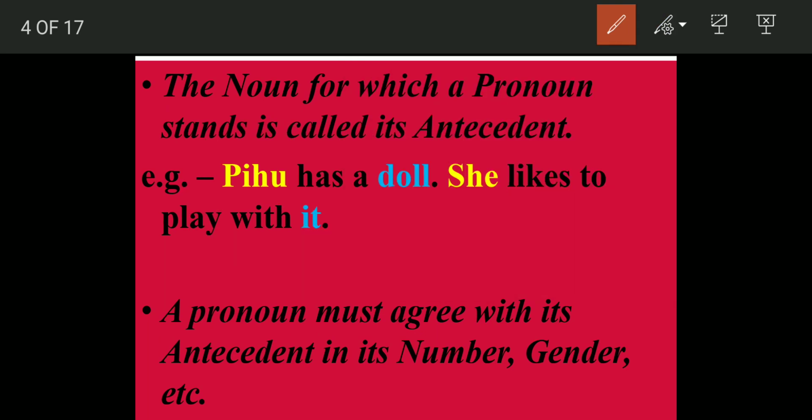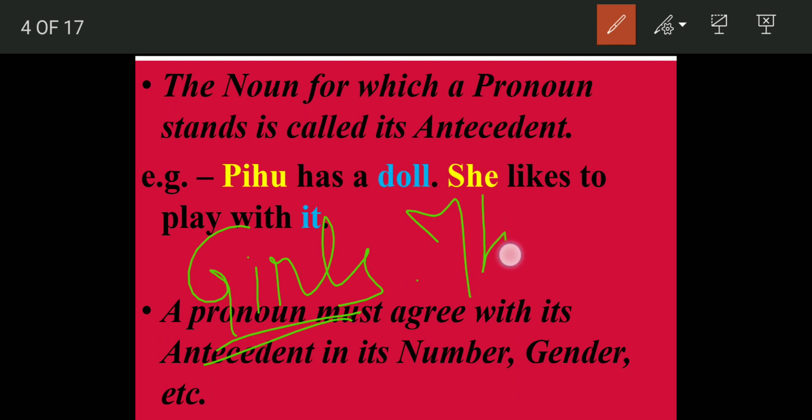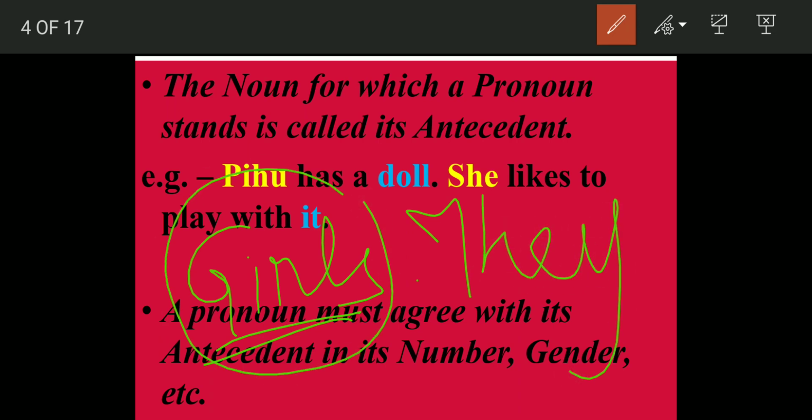So you have to keep this in mind. If we were talking about multiple people, instead of Pihu, say, these girls have dolls. Now this is not singular, this is plural. Then what will we say? Will we say she likes to play? These girls have dolls. Then we will say they like to play with dolls. So for plural, we will use a plural pronoun.